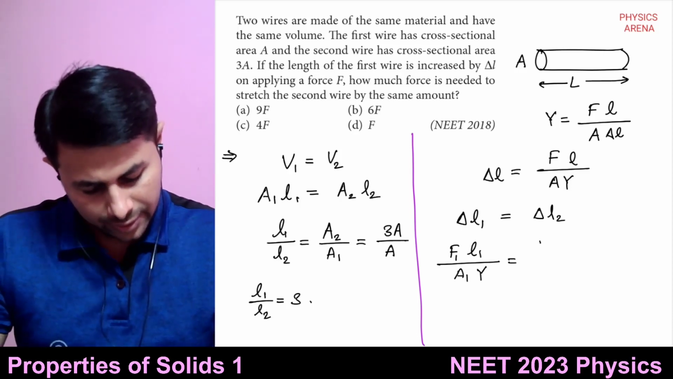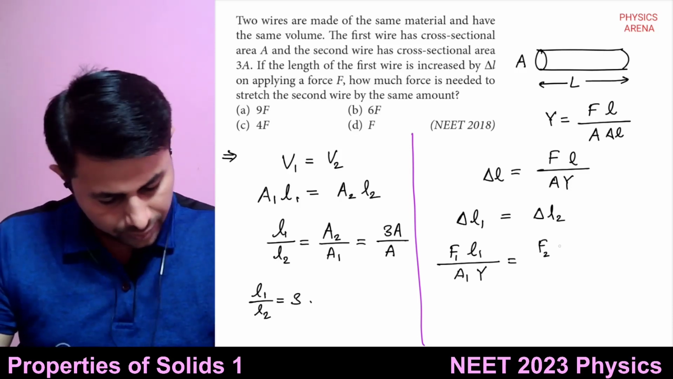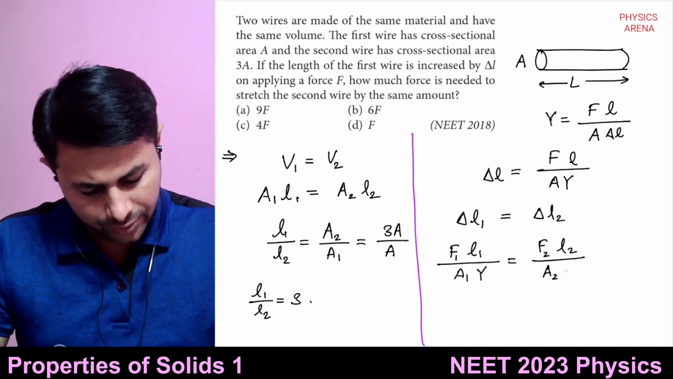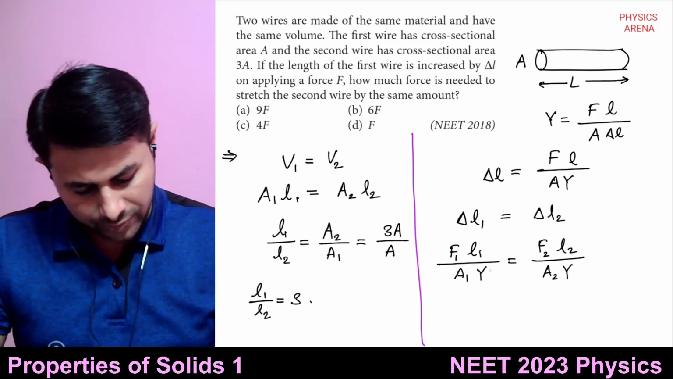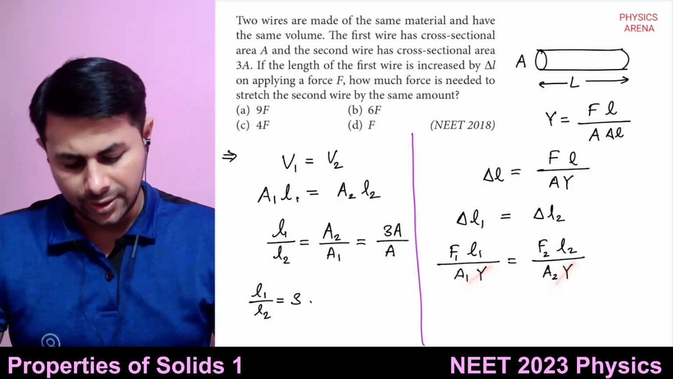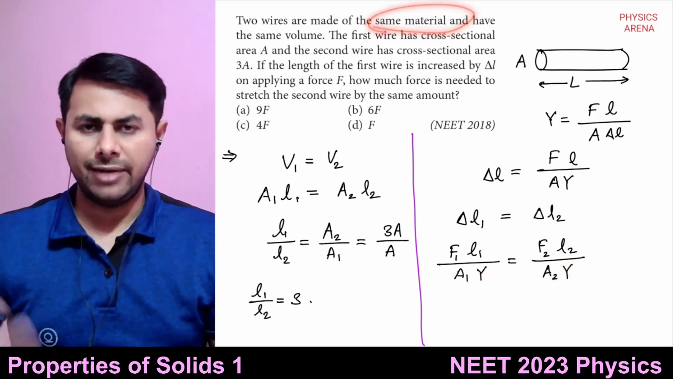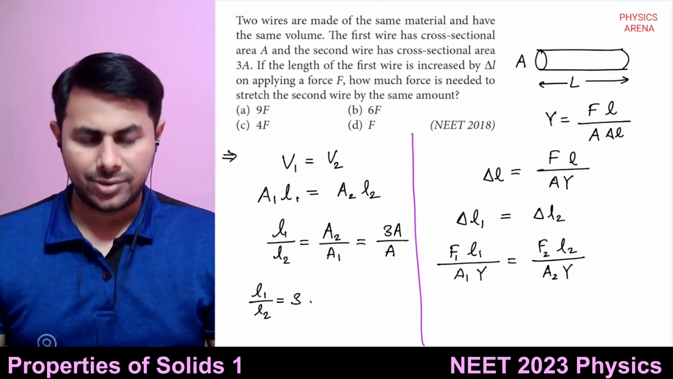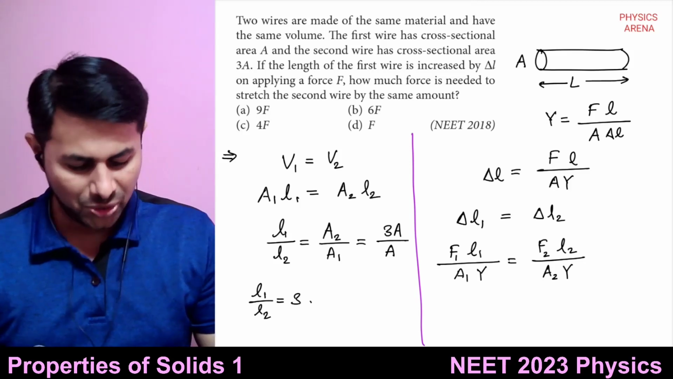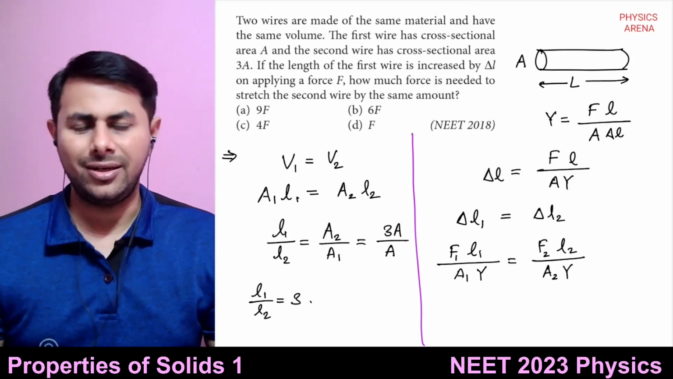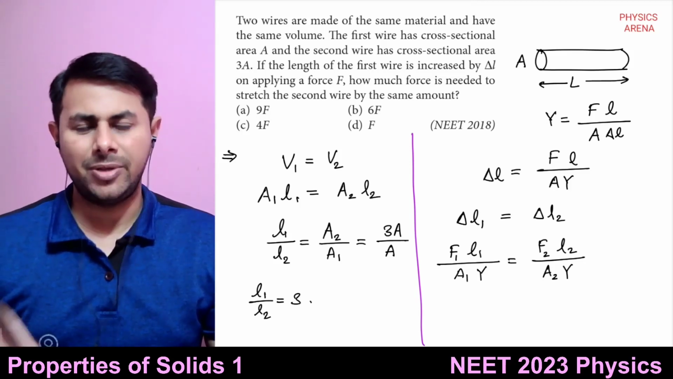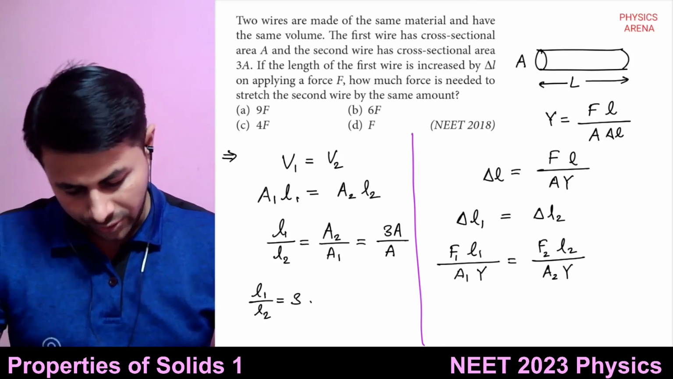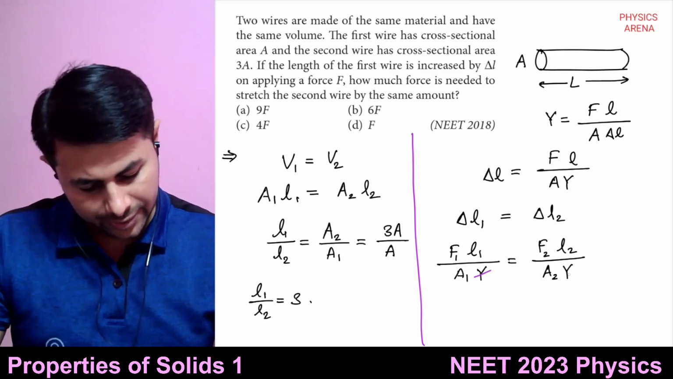Okay, F2 multiplied by L2 upon A2 into Y. So Y and Y will get cancelled because it's the same material. For the same material, Young's modulus will be the same. Okay, so Young's modulus does not depend on the length and area, etc. It doesn't depend on dimensions. It is a property of a material. So A and A get cancelled.